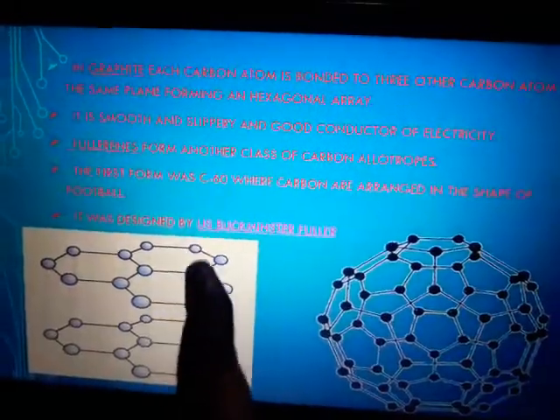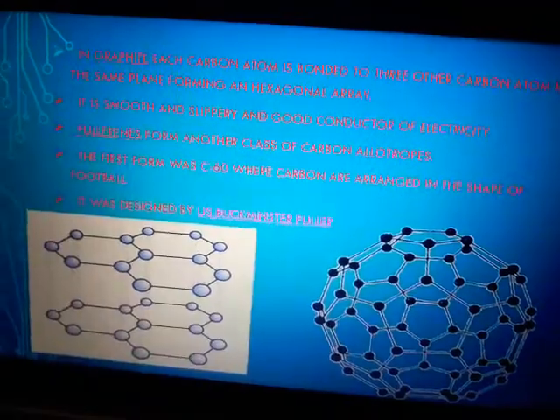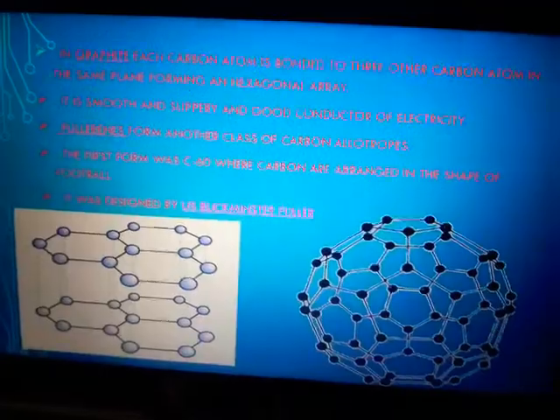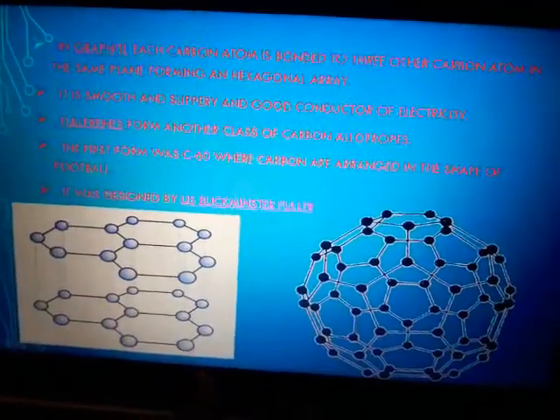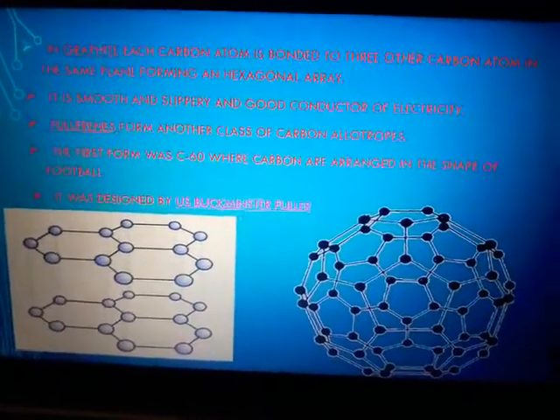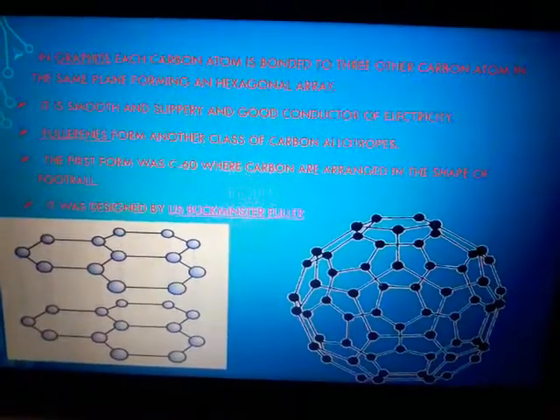This is an example of a hexagonal array, the shape of a hexagonal array. So in graphite, each carbon is bonded to 3 other carbon atoms, forming a hexagonal array. It is very smooth and slippery and a good conductor of electricity. Whereas in diamond, each carbon atom is bonded to 4 other carbon atoms and it is hard. But graphite is smooth and slippery, and it is a good conductor of electricity.